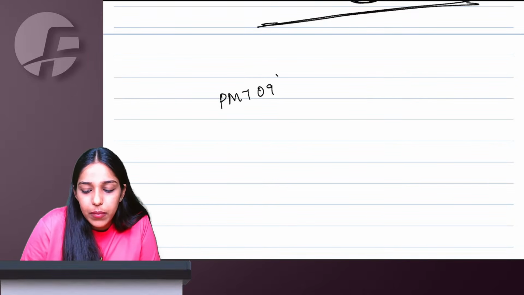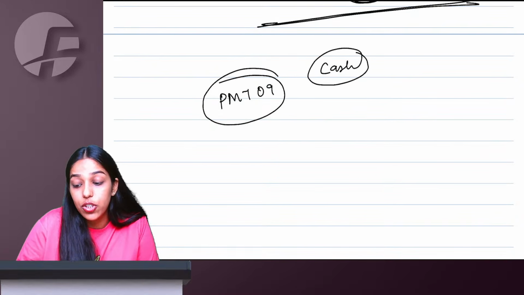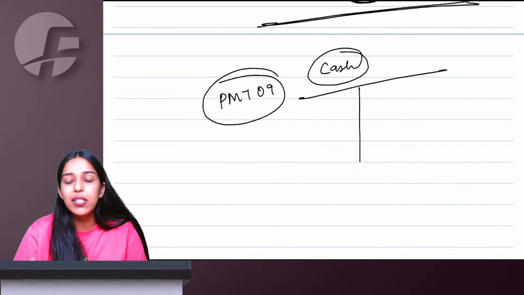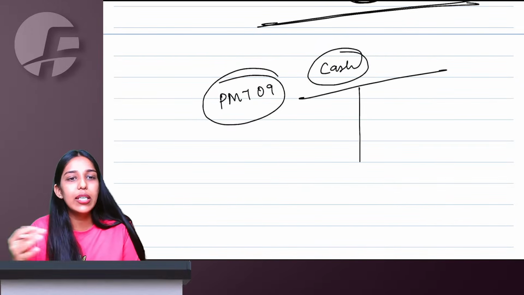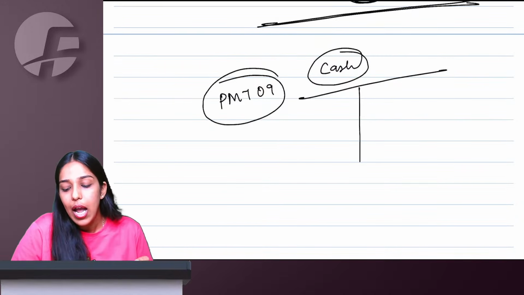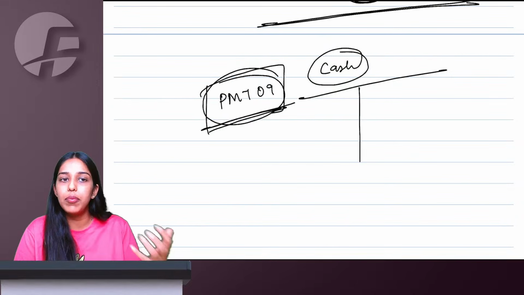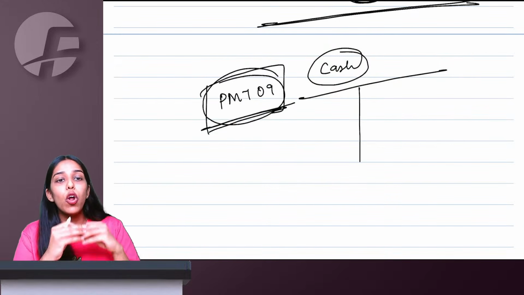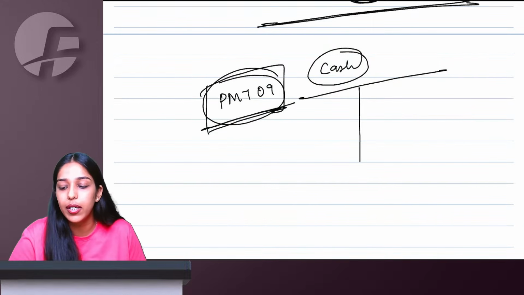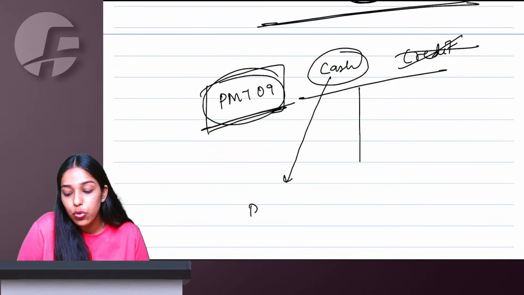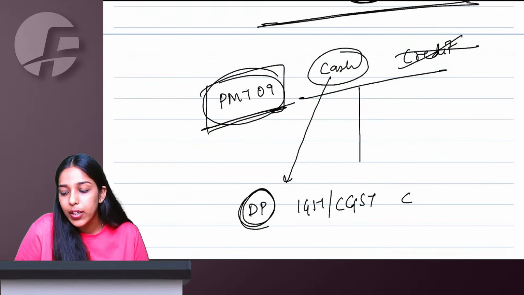Then there is a provision of GST PMT 09, which is only for cash ledger, not for credit ledger. Compulsory only for cash ledger. If I have balance in CGST, SGST, IGST, tax, interest, penalty, fees, anywhere, and I want to transfer from any major minor head to any other major minor head, I can simply file a form known as GST PMT09, and within my cash ledger, I can internally transfer money from any major minor head to any major minor head. But it is not for credit ledger, only for cash ledger. Even you can give cash to your distinct person, whatever balance you have in IGST or CGST, not SGST.